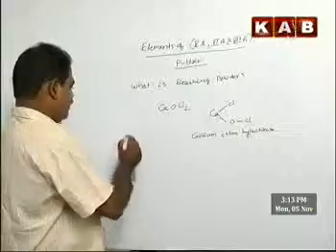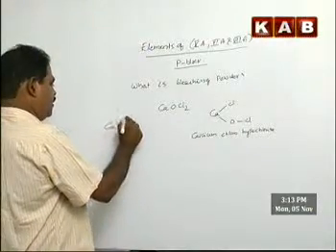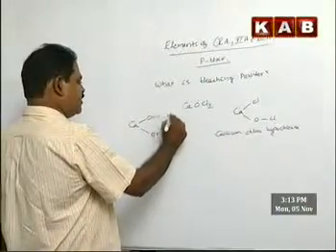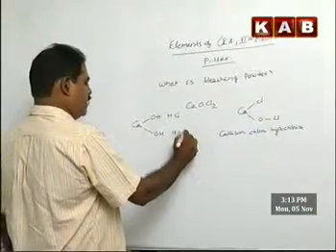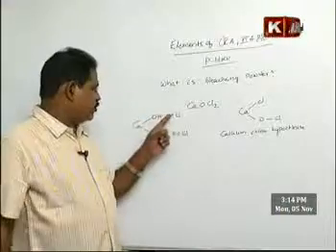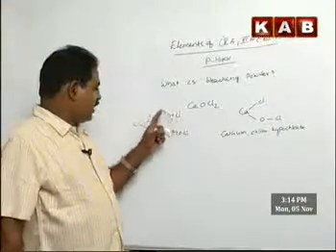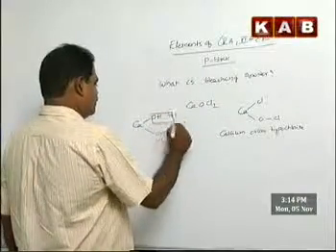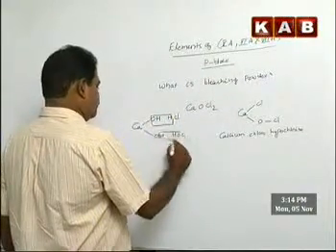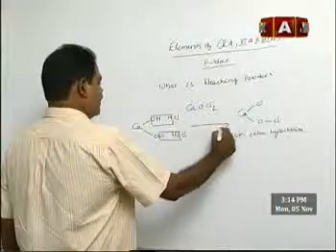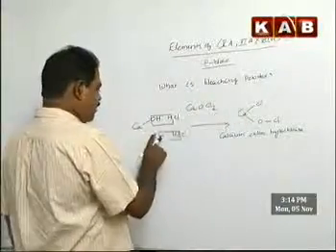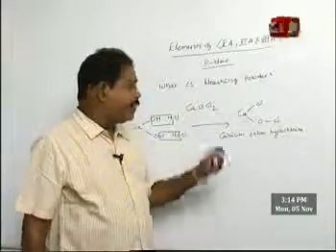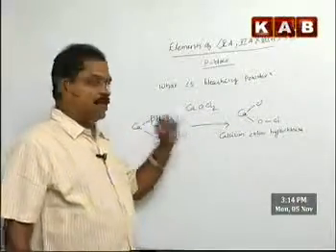How does it actually come? This is what happens. Calcium hydroxide is neutralized with HCl and HOCl, hypochlorous acid. I am taking two different acids, HCl and HOCl, and you remove water. So what are you getting? You are getting CaCl and OCl. So calcium chlorohypochlorite is bleaching powder, CaOCl2.